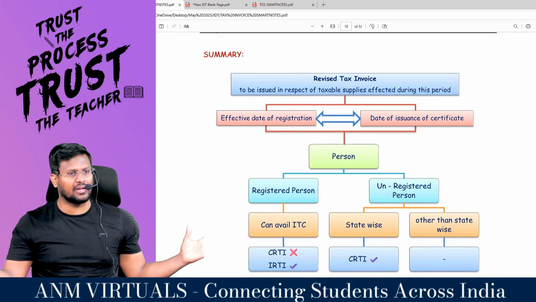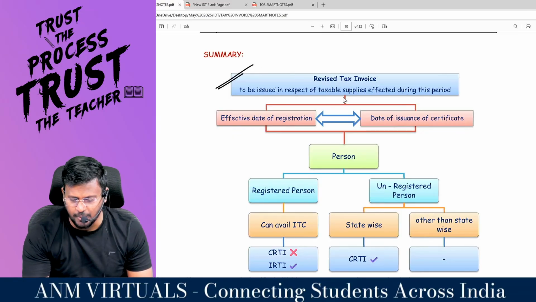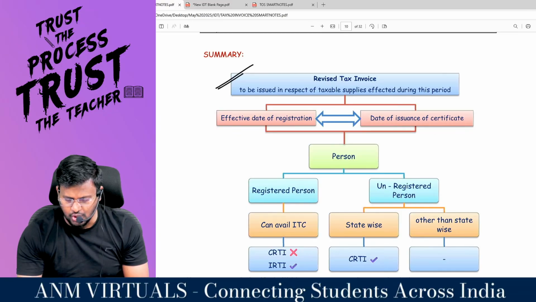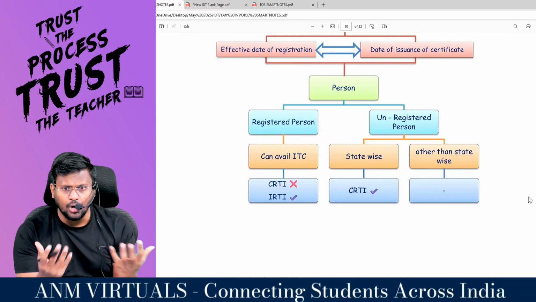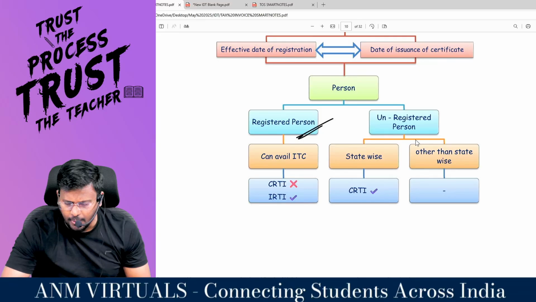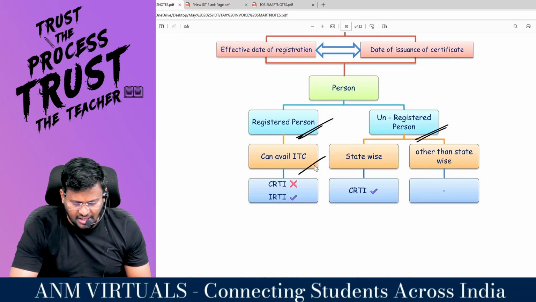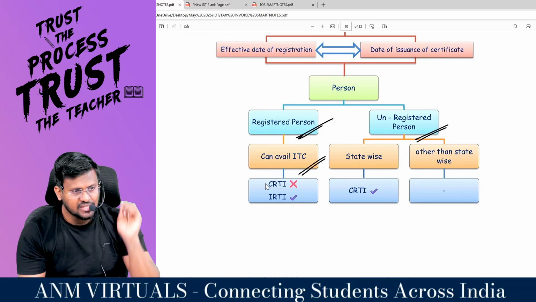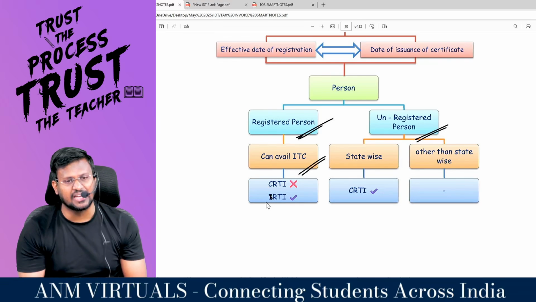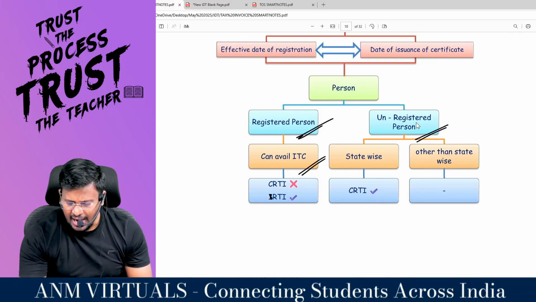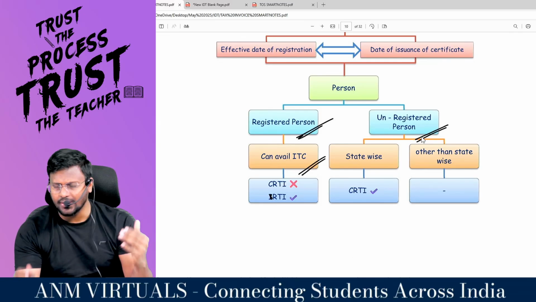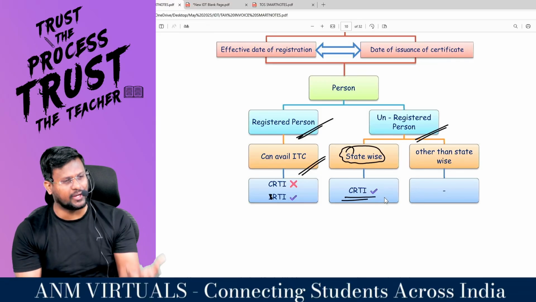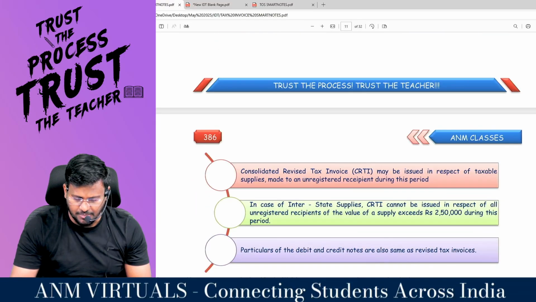Sir, the one-line summary of the entire discussion is that a revised tax invoice is to be issued in respect of taxable supply effected during this period. Which period? Between the effective date of registration till the date of issuance of the certificate. Right, sir? Sir, for whomever you would have issued, if that person is a registered person, he has to take ITC. So a consolidated revised tax invoice will not be applicable. Sir, you have to issue the revised tax invoice. Comfortable? Sir, an unregistered person. Sir, you are supplying during the intervening period to an unregistered person. Sir, state-wise, you can issue a consolidated revised tax invoice. Other than state-wise, no such concepts, sir. Are you all really with me?